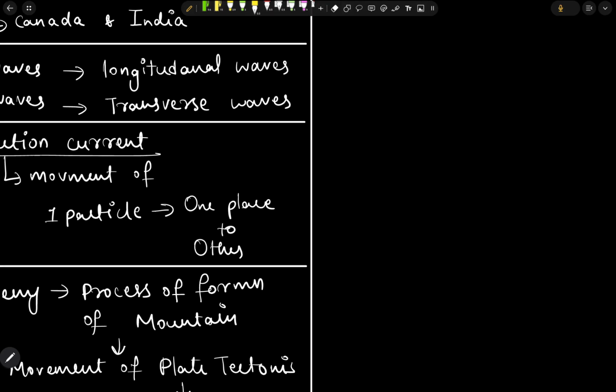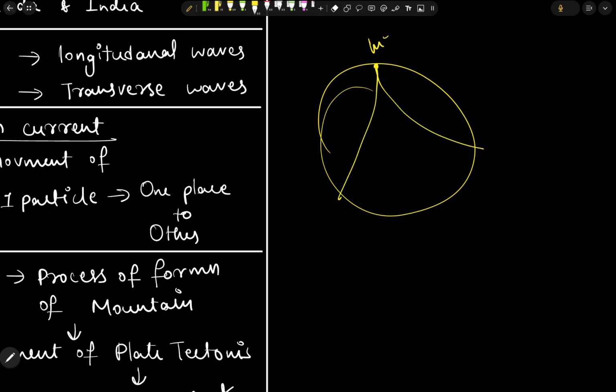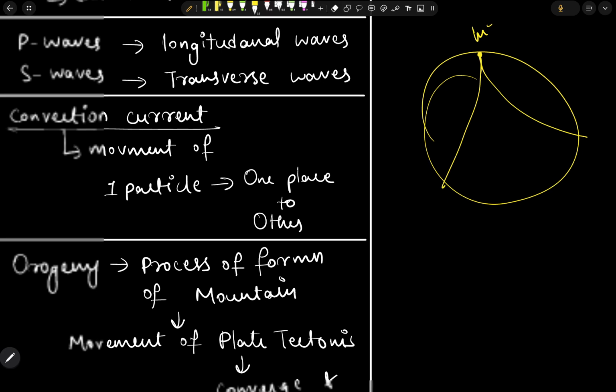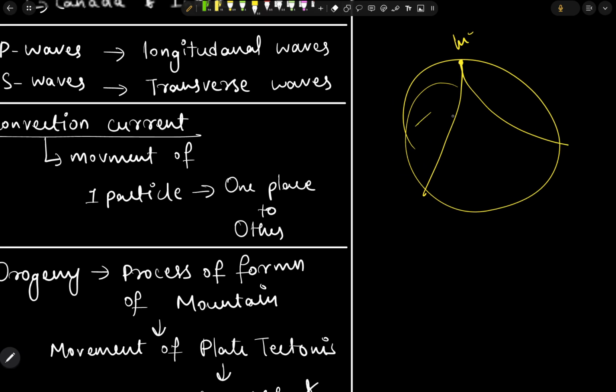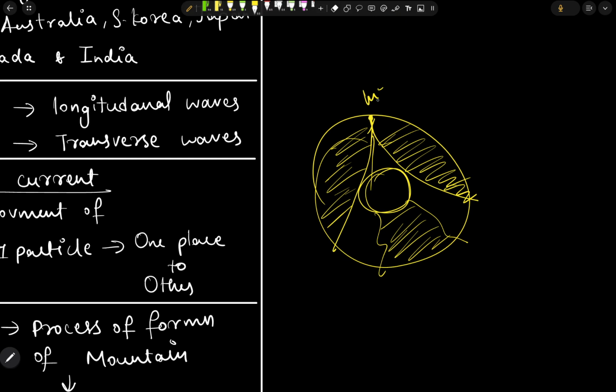Okay, so here is the earthquake, and this is the hypocenter or focus. The P waves are the longitudinal waves. This is the core, and this is the occurrence of the P waves.